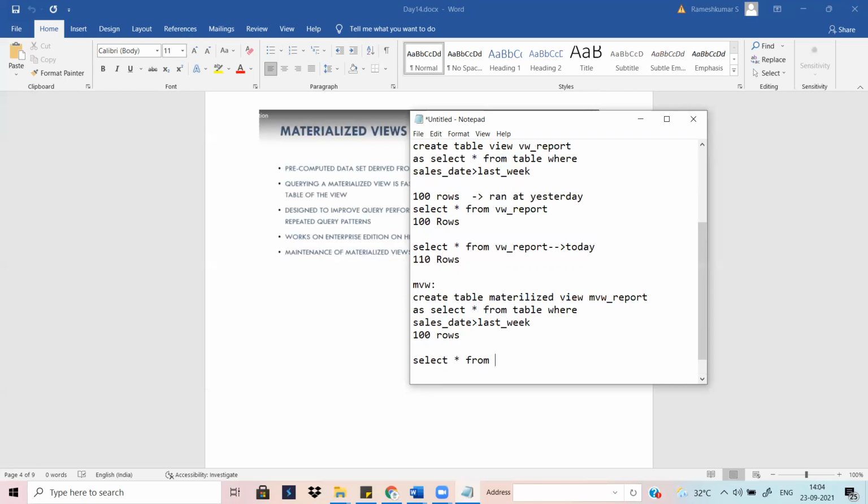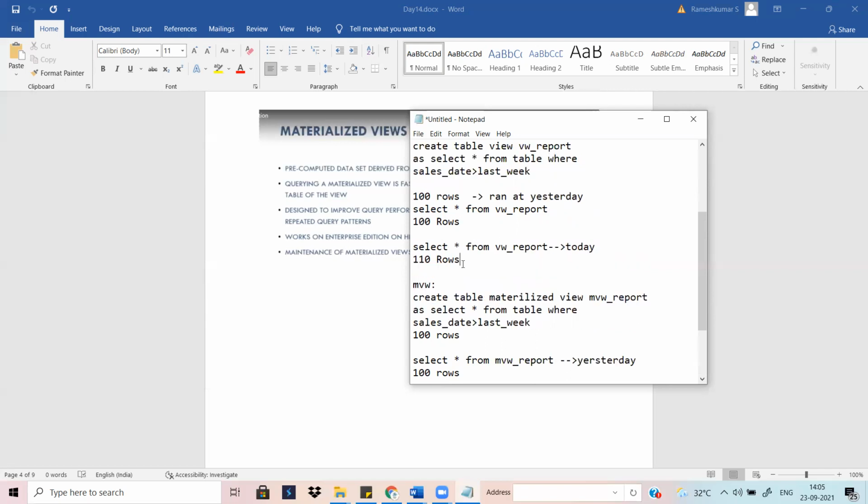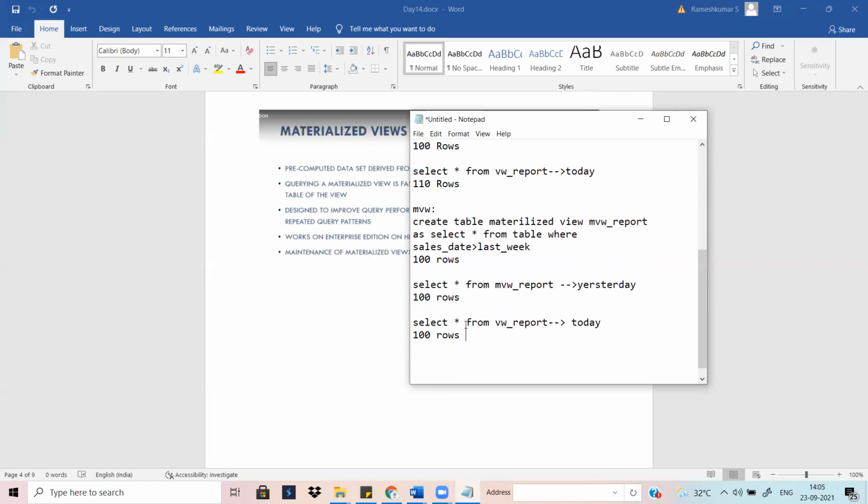Select star from the MVW report. When you ran the query yesterday, it was 100 rows. So when you are running the query today, what happened? The same 100 rows are coming, because suppose today we loaded 10 records. Then the normal view reflects them, but the materialized view does not.